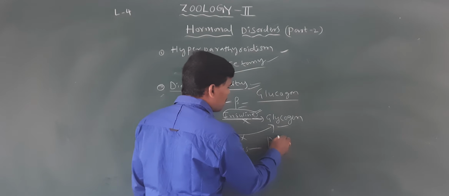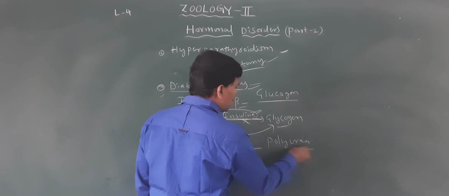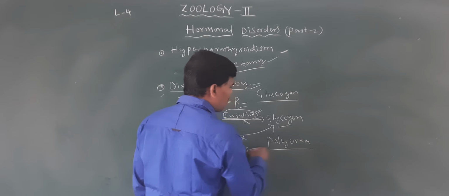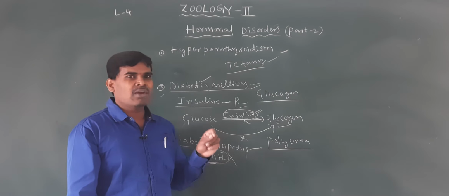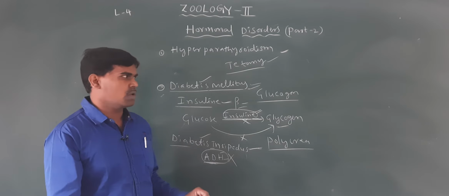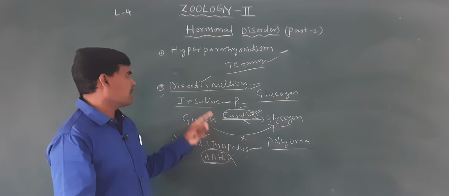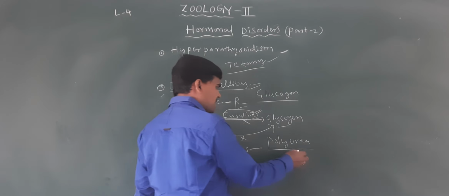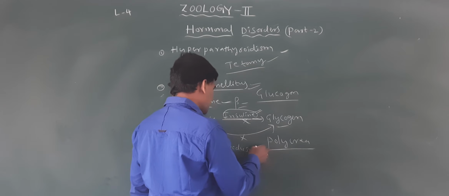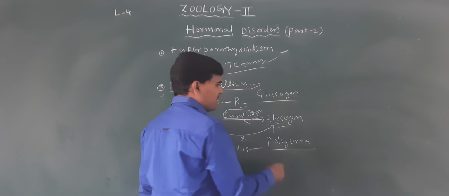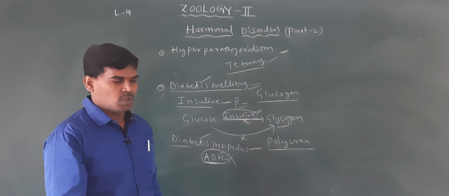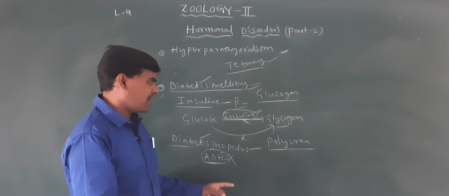What is polyuria? A large amount of urine secretion, but without glucose. But in diabetic patients, glucose is secreted through the urine. The diabetes insipidus persons have a large amount of urine secretion without glucose in the urine.